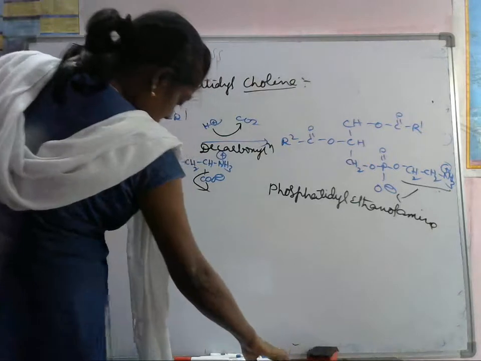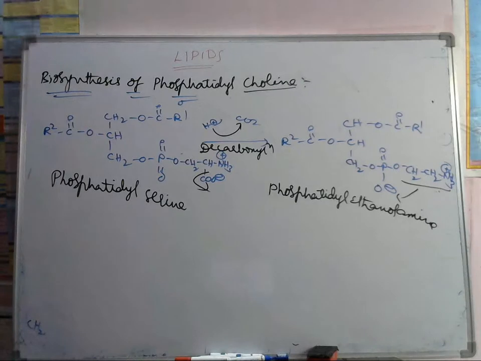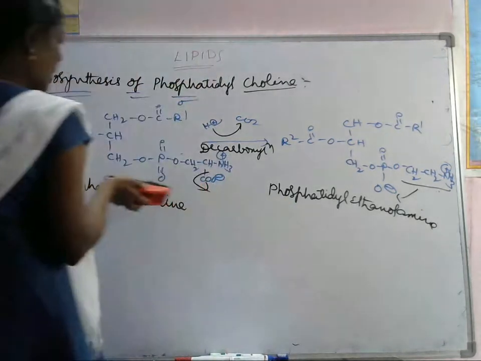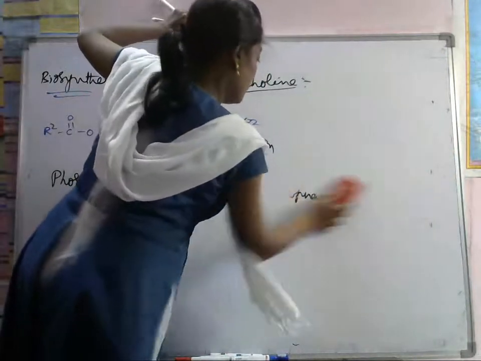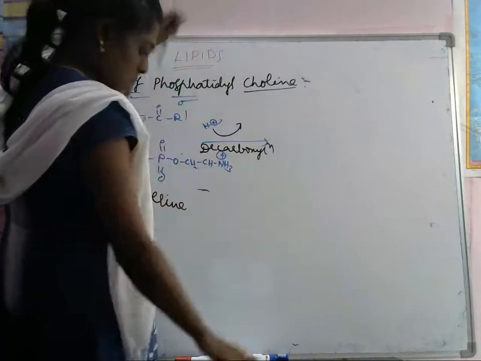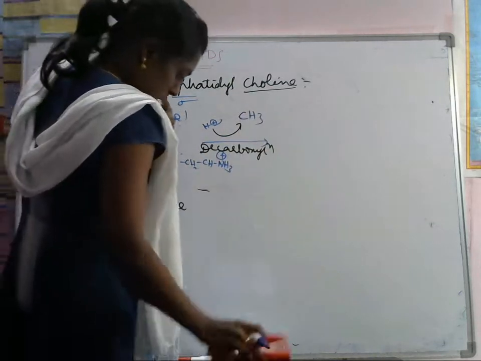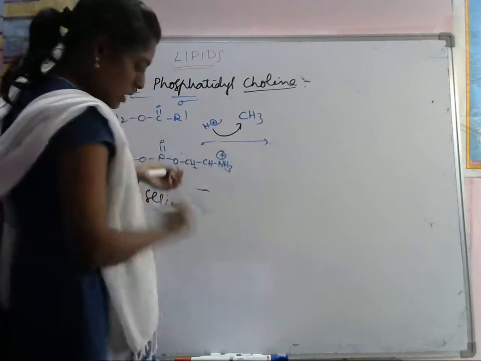Let's see the phosphatidylcholine. From this one, we take the phosphatidylethanolamine. Here this is converted into CH3, using S-adenosyl methionine. We are using S-adenosyl methionine.